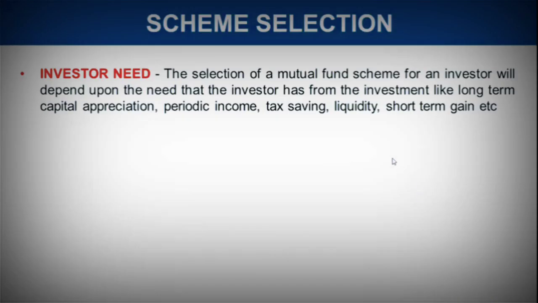So as I mentioned, this chapter is all about scheme selection. Now you can think of this in two ways. As an investor, if you're going to invest, you know that there are varieties of mutual fund schemes available in the market. So how do you opt for the best possible scheme according to you? Because we know that investor needs are different. So first point is investor need. The selection of a mutual fund scheme for an investor will depend upon the need that the investor has from the investment. As I said, as an investor, you can have different needs from other investors.